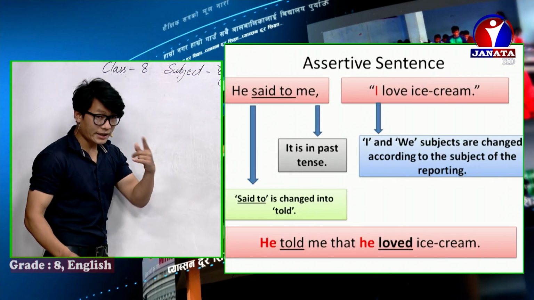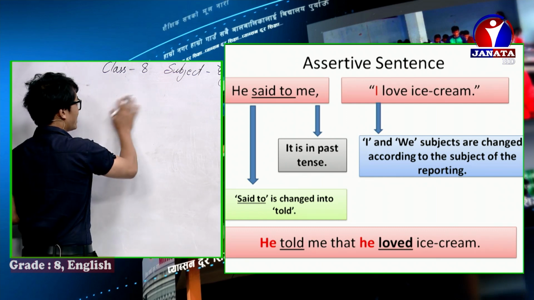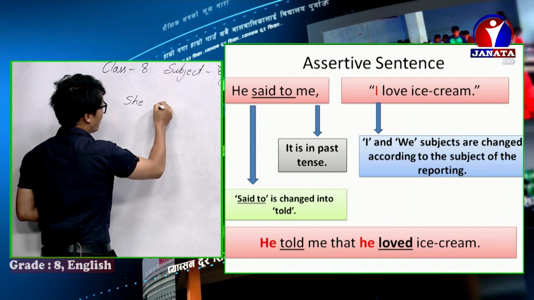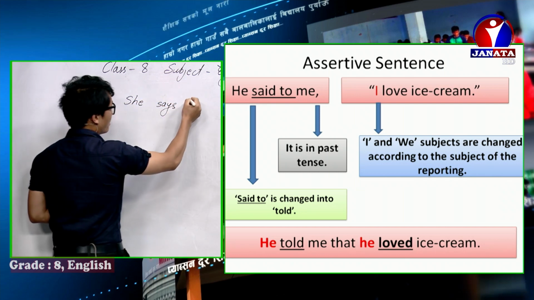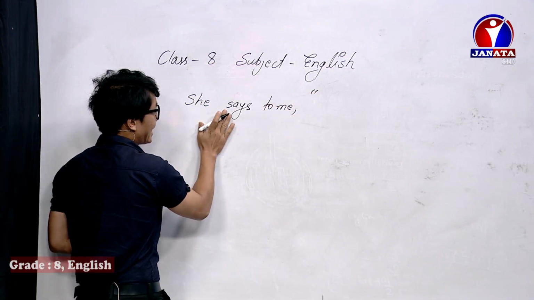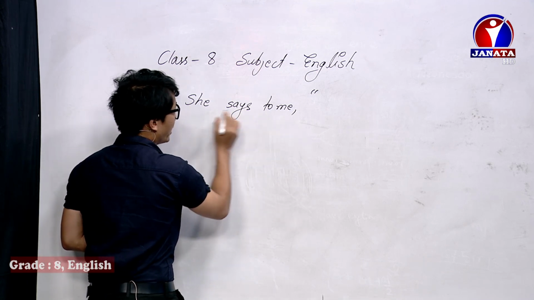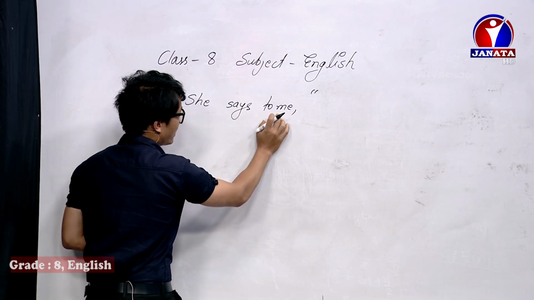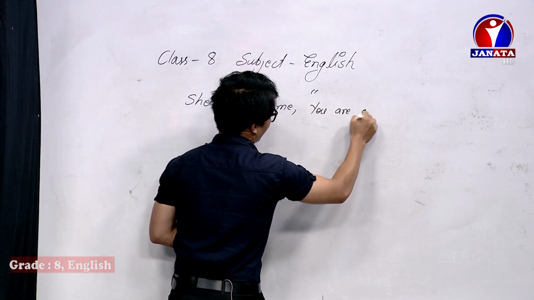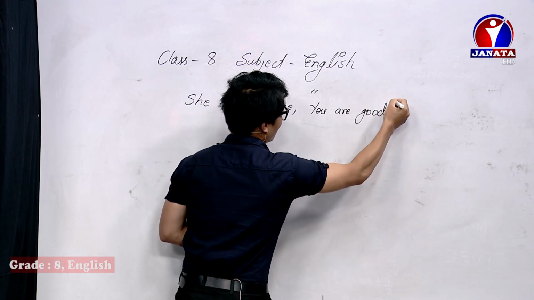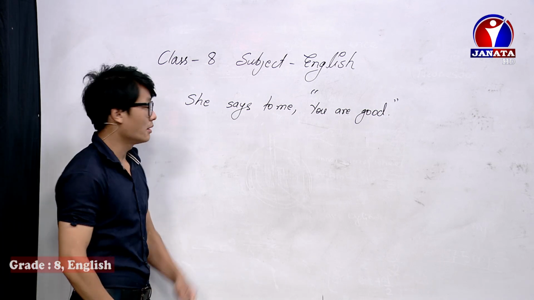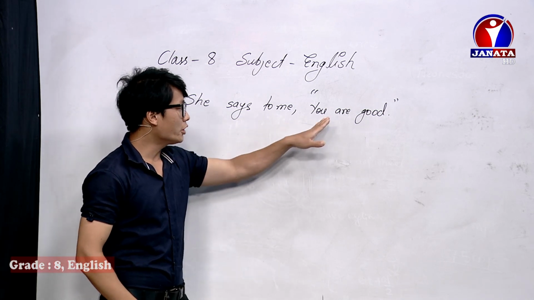Let me give you one example from assertive sentence so that you won't have any questions. She says to me, comma, inverted comma, you are good. So this is called the reporting sentence. Remember very well, you need to use your mind here. She says to me, you are good.